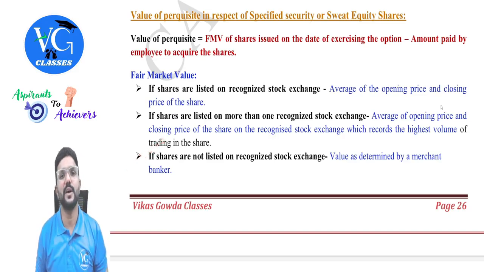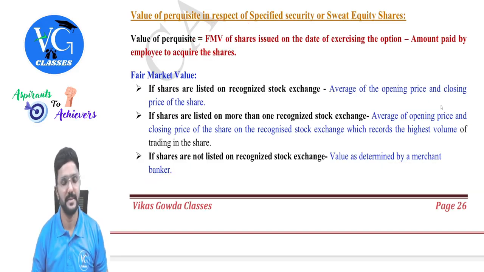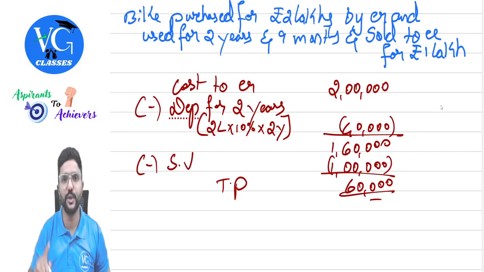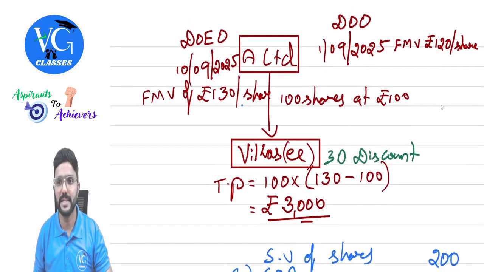Then the last one. If the shares are not at all listed, so employer company shares are not listed, sir. In that case, the FMV will be determined by the merchant banker, guys. And this provision actually has connection to even capital gains head. I will just try to explain it with this example.